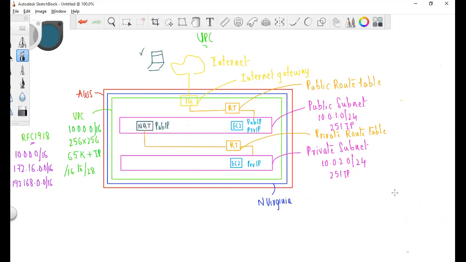Okay, and when I go for NAT, I can talk about NAT instance and NAT gateway.